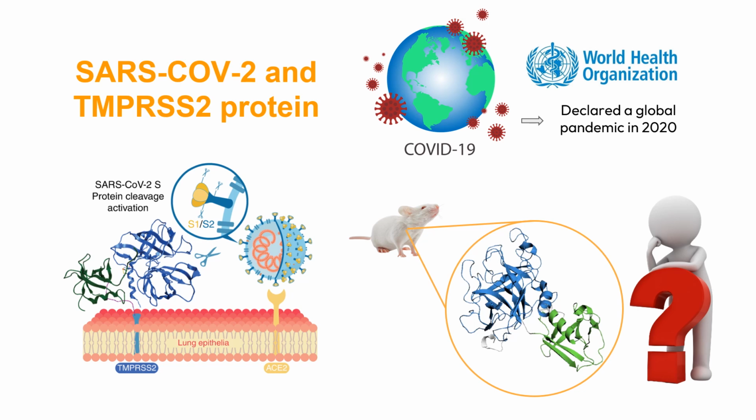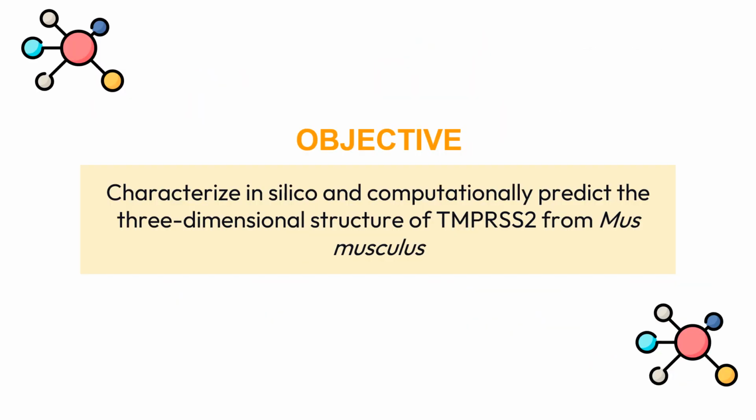However, there are still limitations regarding the knowledge of the structure of the mouse TMPRSS2 that hinder studies in this model organism, such as the lack of a crystallized structure. For this reason, this study aimed to characterize in silico and computationally predict the three-dimensional structure of TMPRSS2 from Mus musculus.